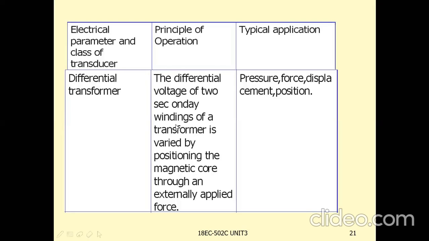A magnetic core is positioned between the primary and secondary, and by varying this, the induced voltage in the secondary can be varied. This differential transformer is used to measure pressure, force, displacement as well as position. To measure all this, the differential transformer can be used.